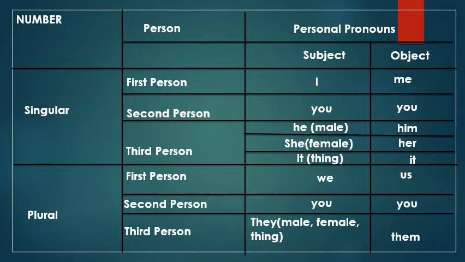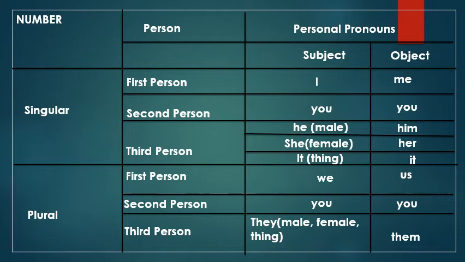In a singular number, first person, second person, third person. We have the first person as a subject, I, and the object of I is me. For example, I have bought a pen. So here, I is working as a subject. If I would say, my mother has given me a gift, here, me is working as an object.